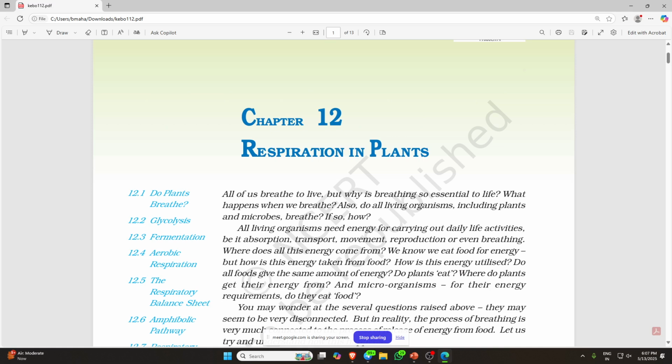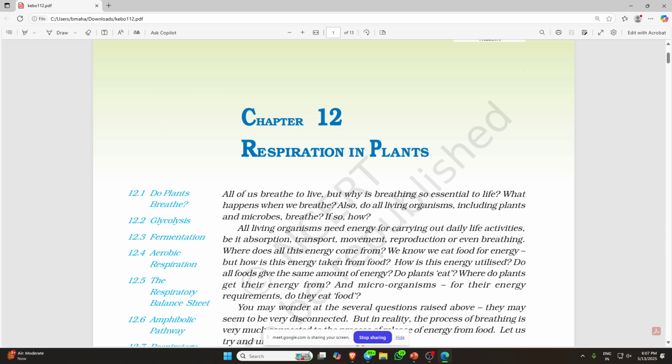In the case of plants, how exactly does respiration happen? Our respiration starts with nasal activity and then goes to the lungs and bronchi. These are the things that happen. In the case of plants, how is it?